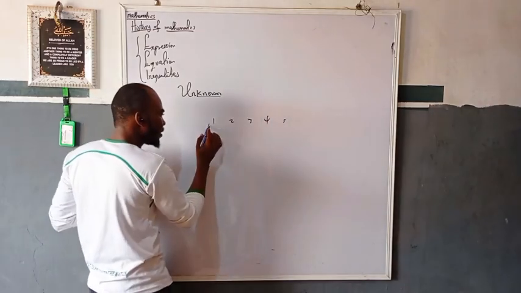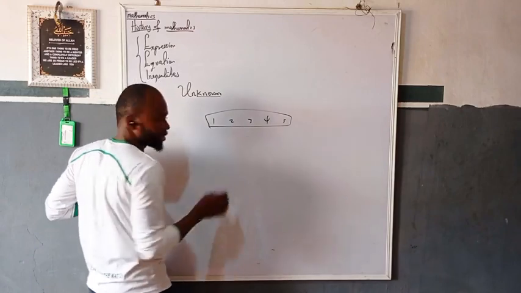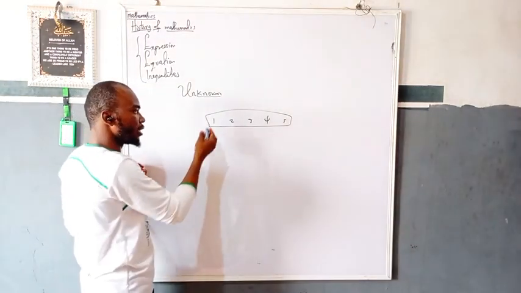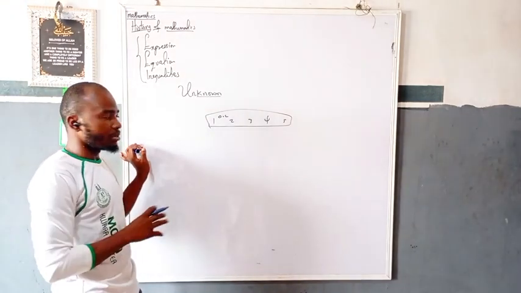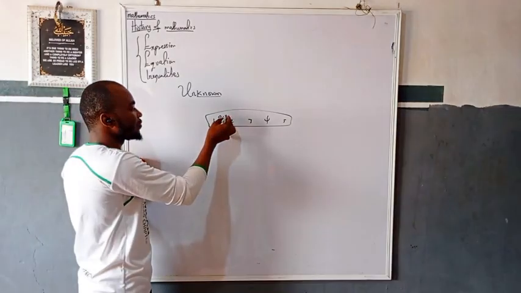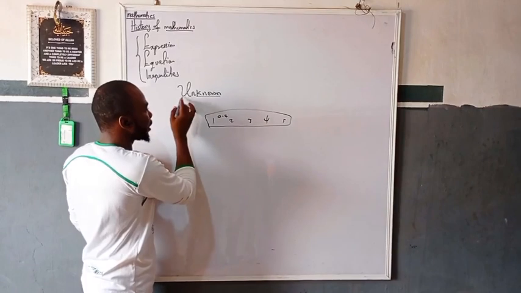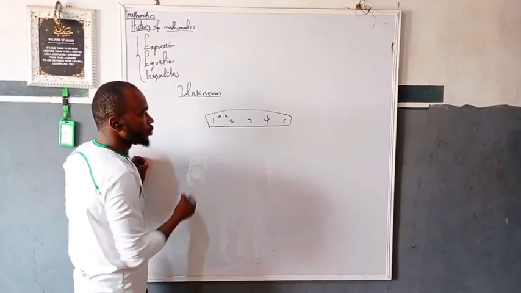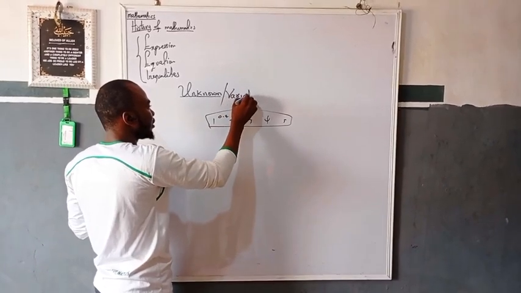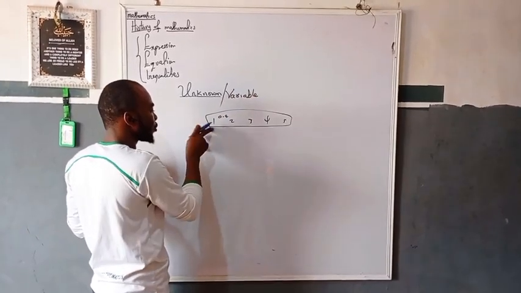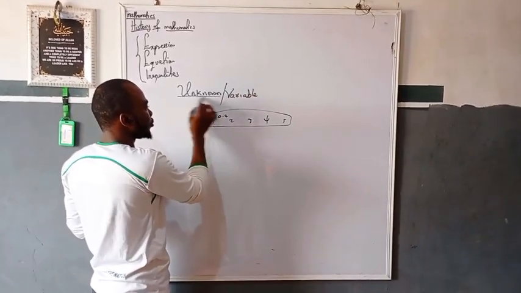Any of these are what is known in mathematics, including the decimal ones and the fractional ones. But anything that is different from these numbers will be classified as unknown. Another name we can give to it is variable. So anything that is not a number is called an unknown, or a variable.